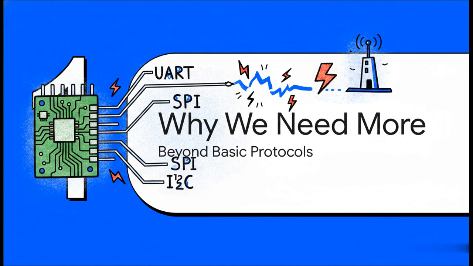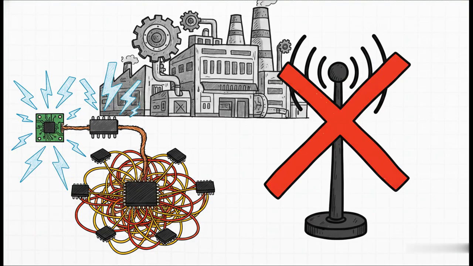Section 1. Why we need more. Now, if you're familiar with UART, SPI, and I2C, you already know they're absolutely fantastic when they're sitting on a safe, green circuit board. But the second they leave that perfectly controlled environment, oh man, they hit severe limits.